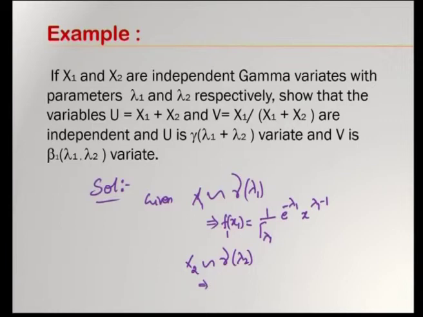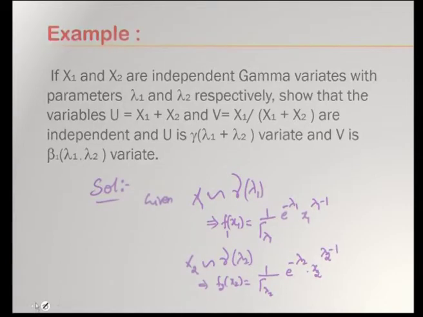So, what is its PDF? f2 of x2 is equal to 1 by gamma lambda 2 e power minus x2 x2 power lambda 2 minus 1.